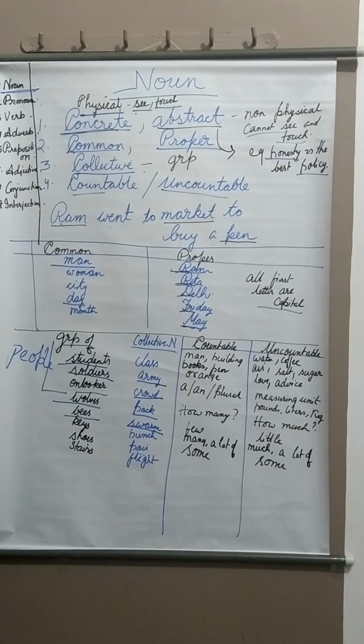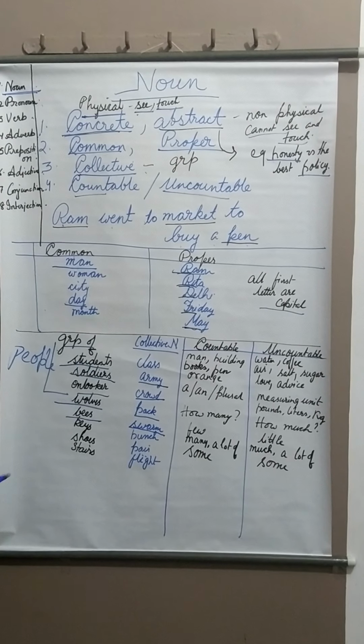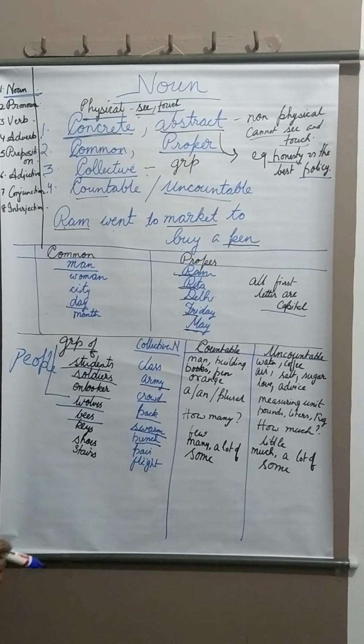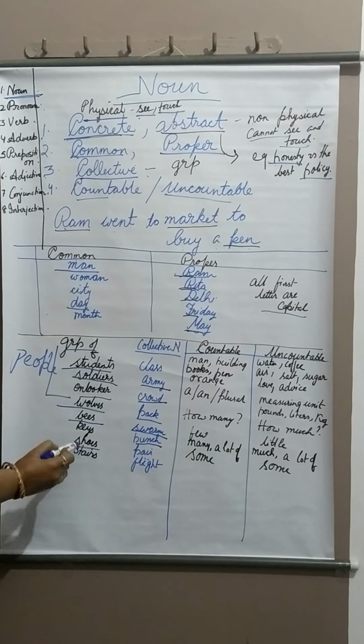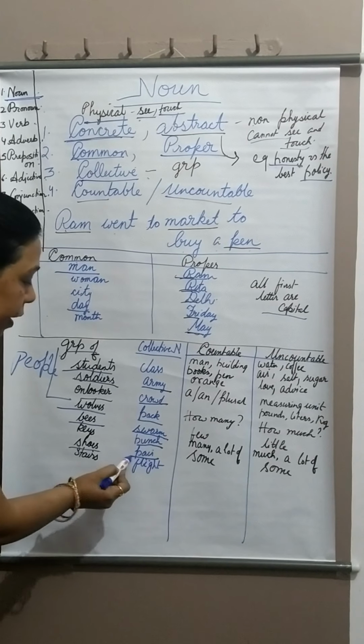People, suppose you have 4 to 5 keys in your hand. What do you call them? Yes, they will be called as bunch. Suppose you have shoes. What do we call them when they are in two? They are called as pair.